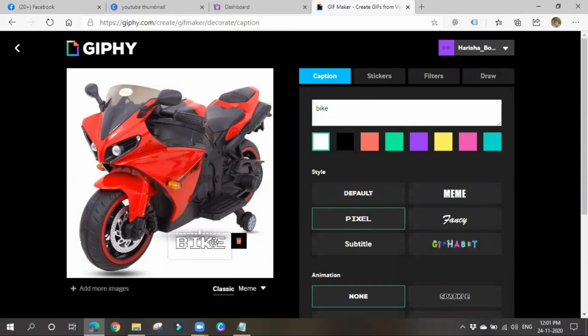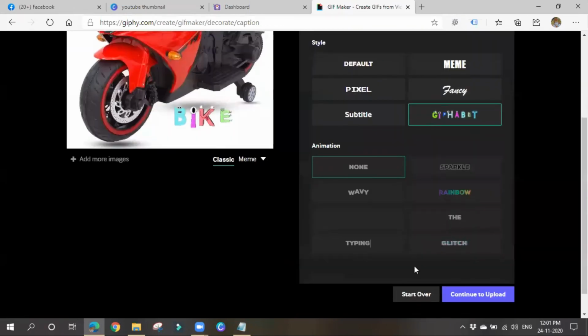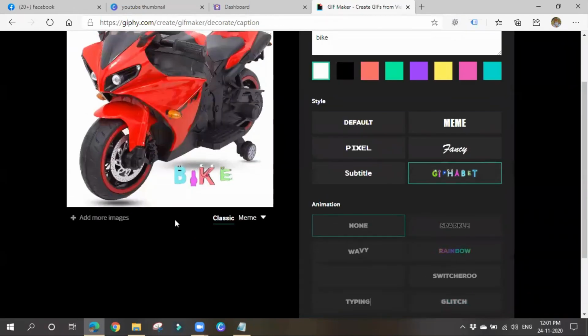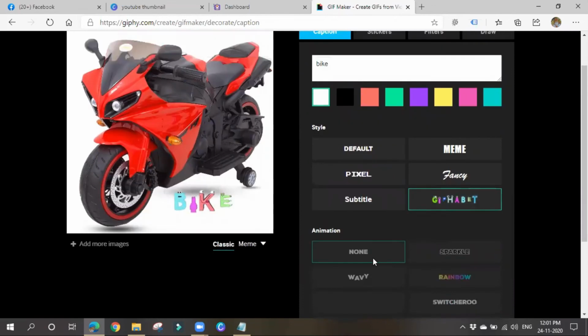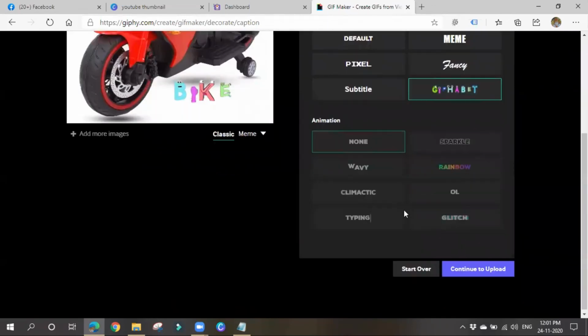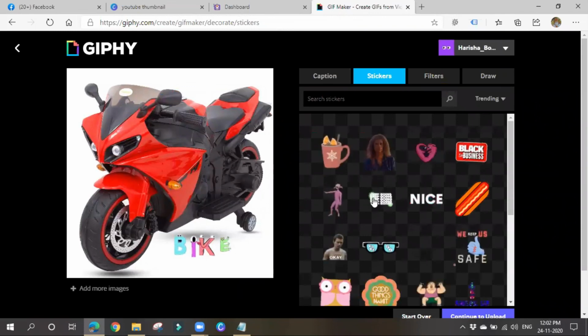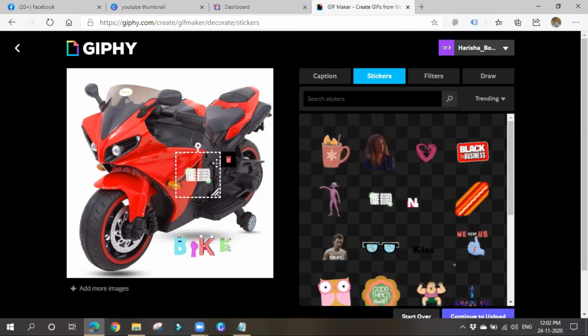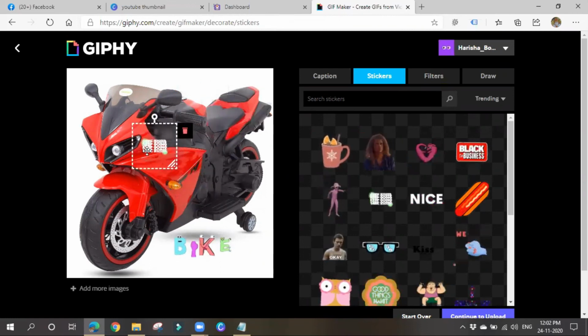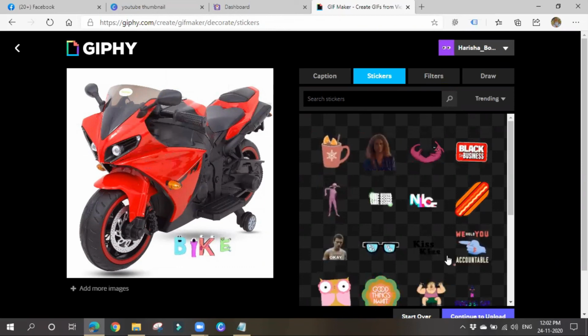Like this you can change some text, its color and all. Like this you can create some GIFs. Rainbow color. Like this you can choose whatever things you want. You can also add some stickers. Simply drag and drop, or else if you click also it will work out. Like this you can add some stickers.